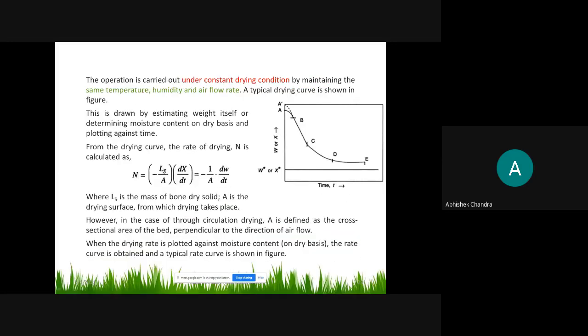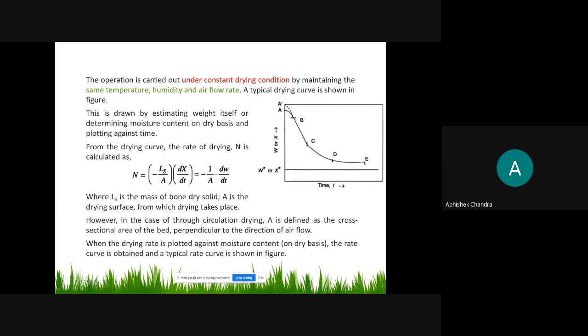So this operation is carried out under constant drying condition. Why? Because we are maintaining the same temperature, humidity and air flow rate. We heat the air continuously with the help of steam or an electric heater to maintain the same temperature throughout.